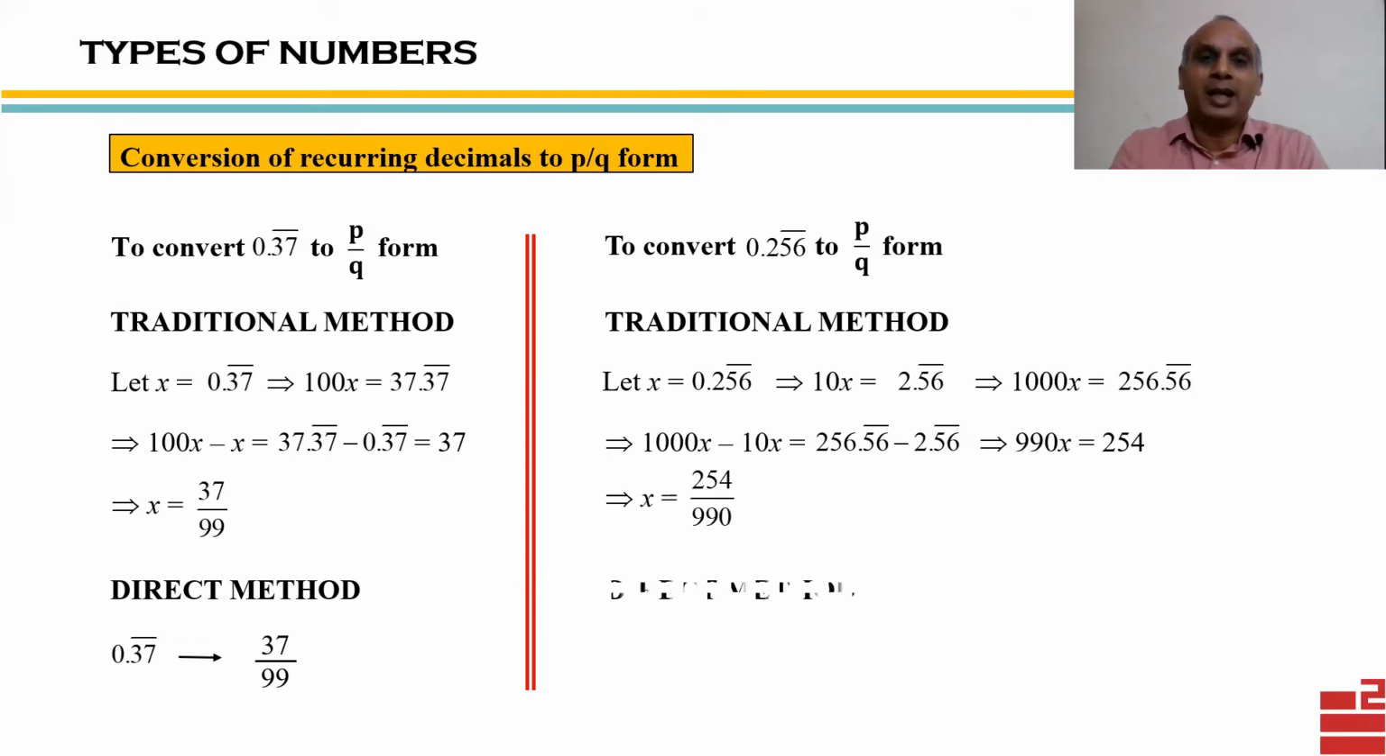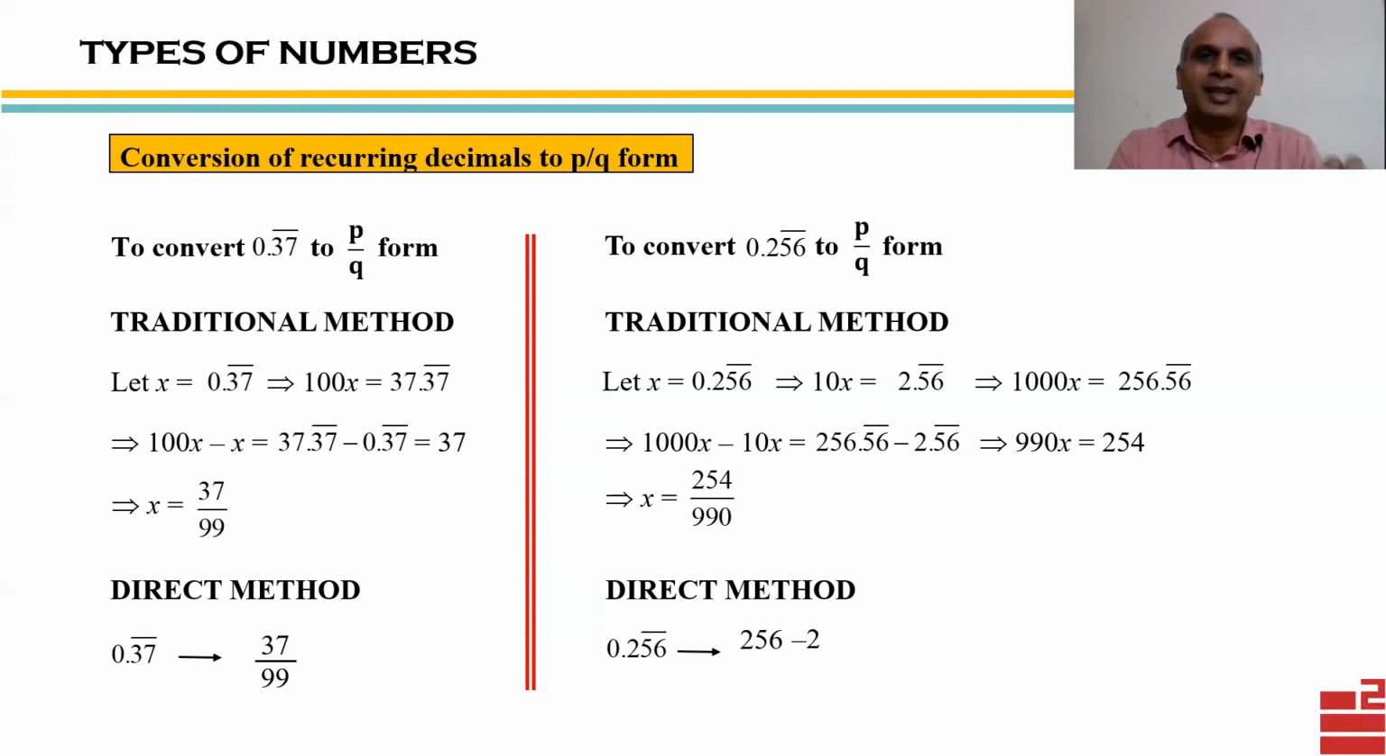Now if I apply the direct method or the shortcut method, how do I go about it? What I'll do is, 0.256 bar. Notice it is composed of two constituents. One is 2, that is the non-recurring component. The other is 56, which is the recurring component. So we have a bar over that. You see that? Now, first of all, write the number without decimal, without bar. So you get 256.